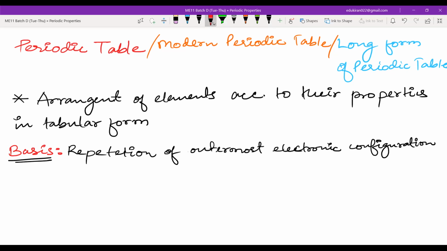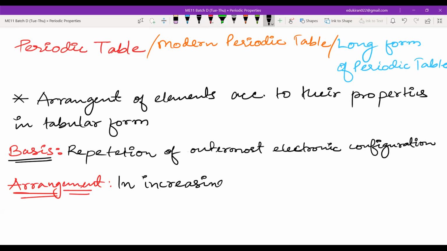Now when we arrange the elements by the repetition of outermost electronic configuration, we will get a particular kind of arrangement. We can also define what arrangement we get. Please write down with me: in this arrangement, we will have the elements in the increasing order of their atomic number.